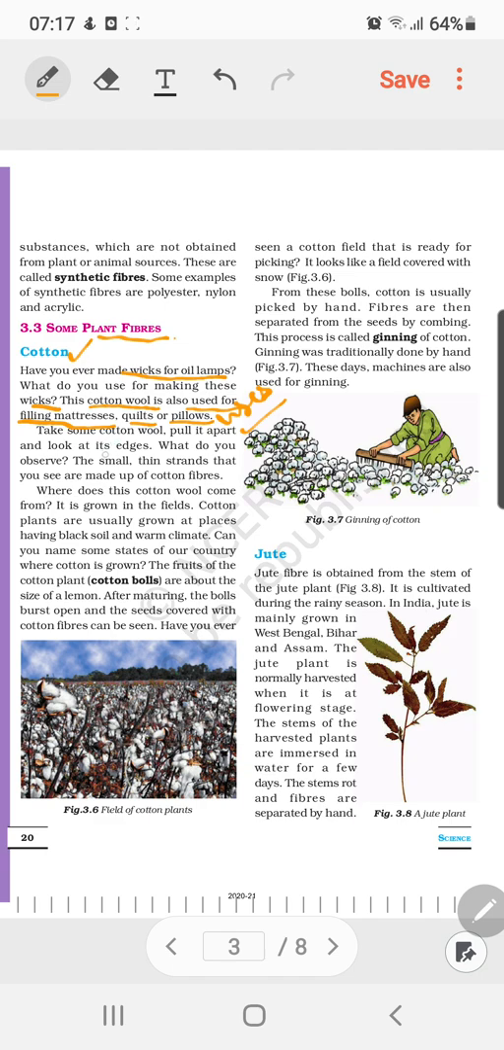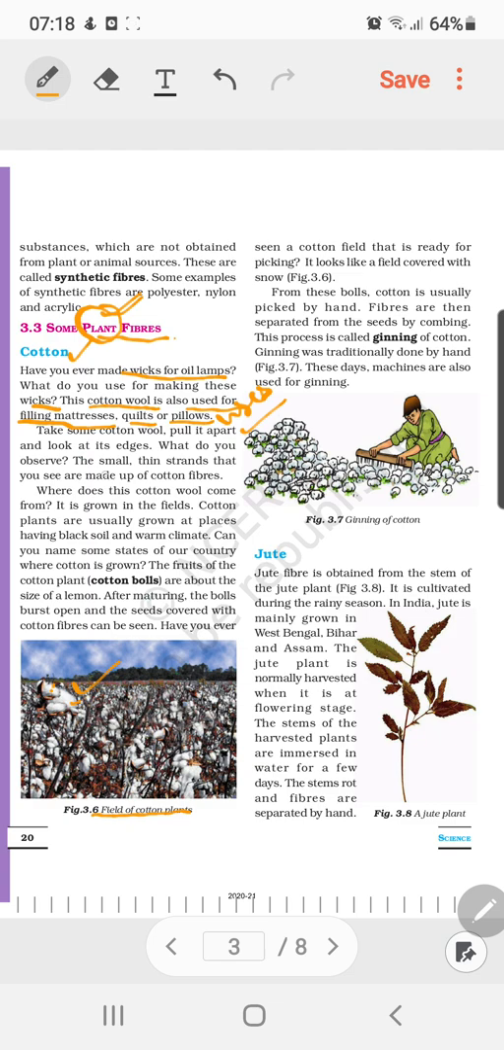Have you ever wondered where this cotton wool is coming from? The basic resource for cotton fiber is the plant. As you can see, the field of cotton plants given in your book, where cotton balls are grown over the field. So this is the crop of cotton.